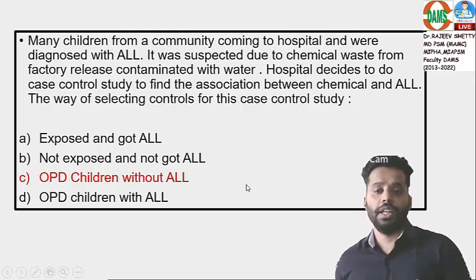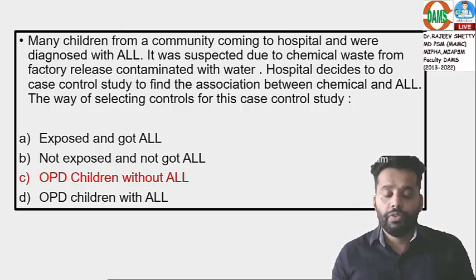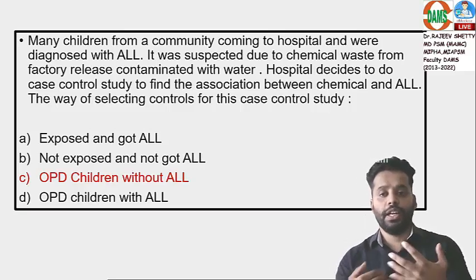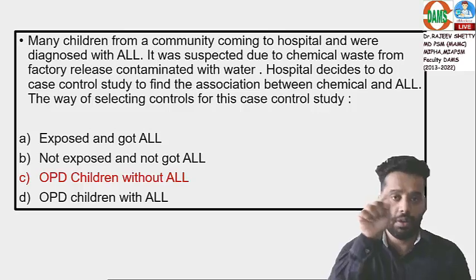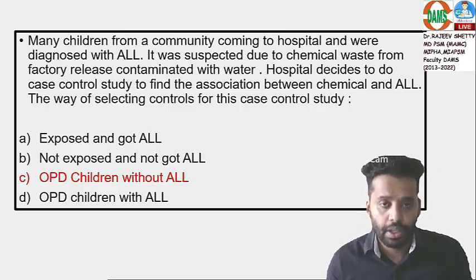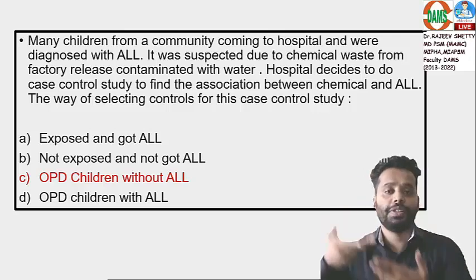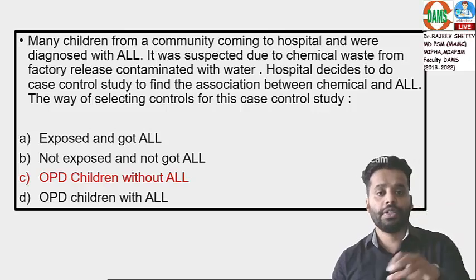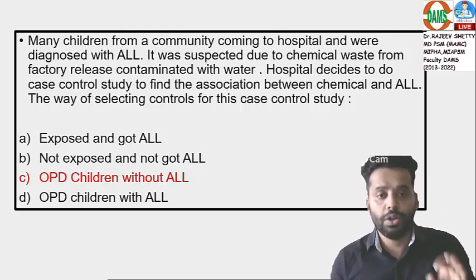Some students are telling, sir, I will select controls without exposure. First, we don't select controls based on exposure status. It is based on disease status. If I select all the controls without exposure, then when you take the history, exposure is 0 in controls. If exposure is 0 in controls, then when you do AD by BC, the odds ratio will become infinite. Then in every case control study, the odds ratio would be infinite. That is not the way to do it.